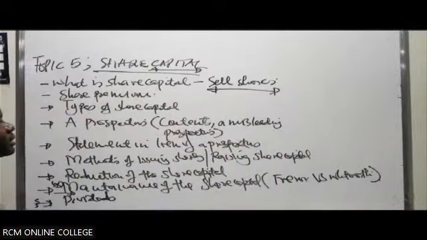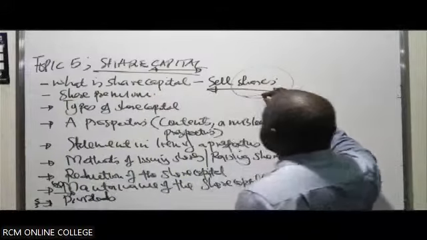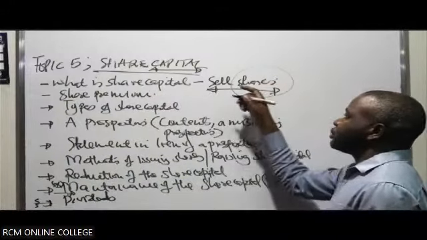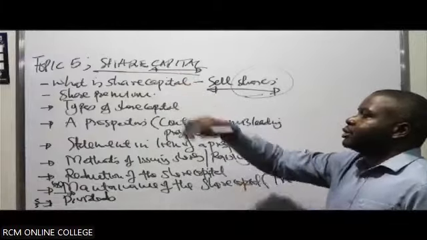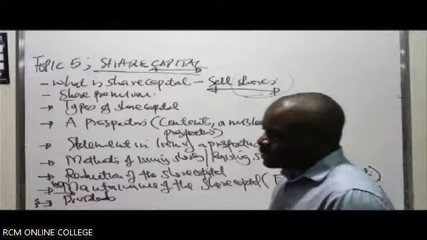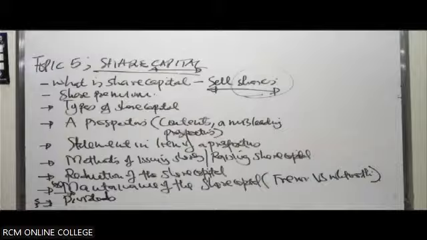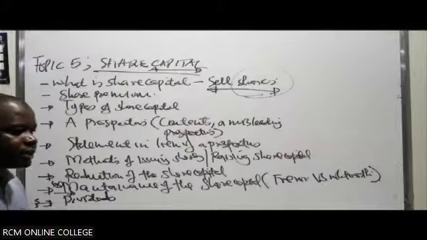And as a result of being able to sell what we call shares, it is now able to raise a means of capital, which we refer to as share capital. So it is a means of capital for the company. How does it arise? It arises as a result of the company having to sell shares. The company sells shares.